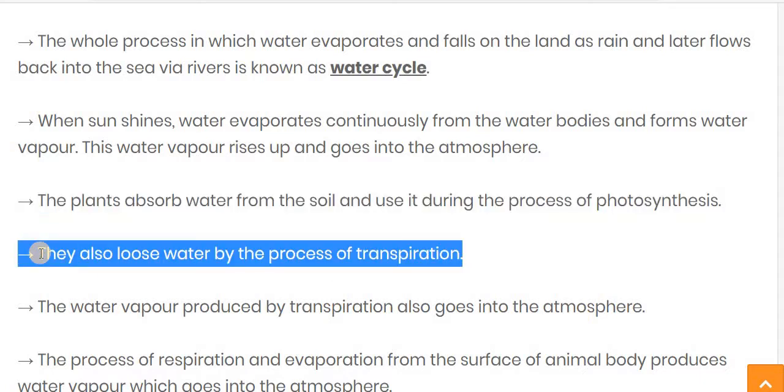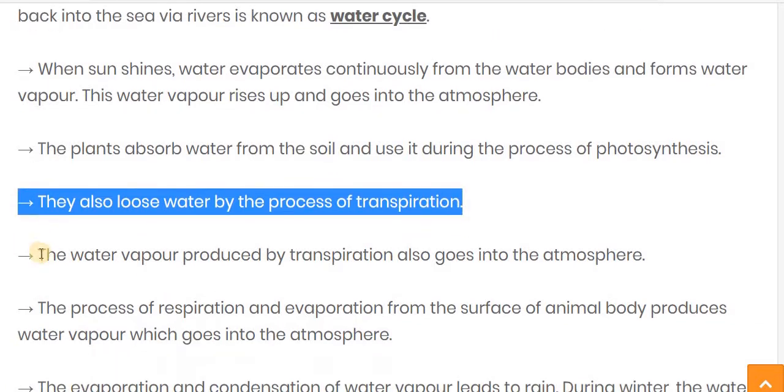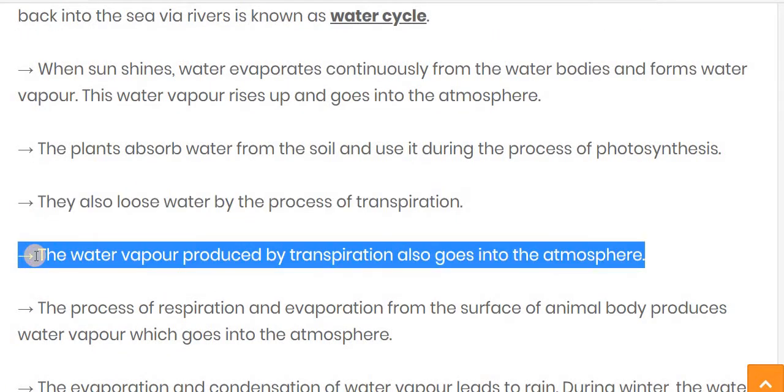The second thing is that the plant absorbs water from the soil and uses it during the process of photosynthesis. Then it also loses water by the process of transpiration. Now, what is transpiration? The loss of water by the plants is called transpiration. The excess water present in the plant is lost to the atmosphere by the process called transpiration. So one is evaporation, the second is transpiration. The water vapor produced by transpiration also goes into the atmosphere.